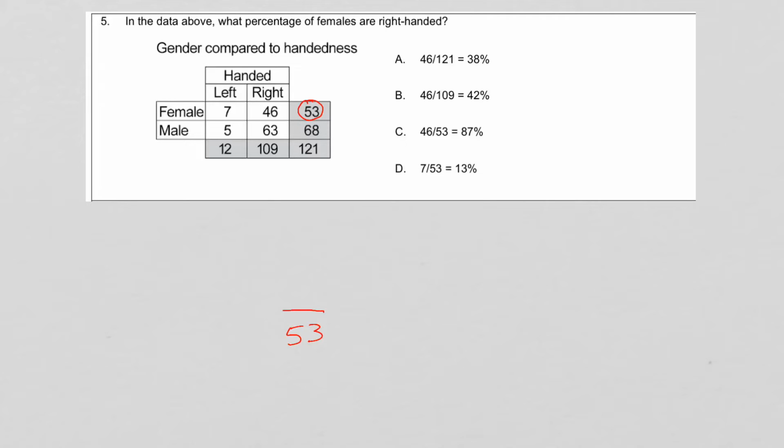What percentage of them are right-handed? So looks like 46 of the females are right-handed. So that's the number that goes here. And then we figure out that percentage, 46 divided by 53 gives us 86, or about 87, or 87%. So our C choice is the correct one.